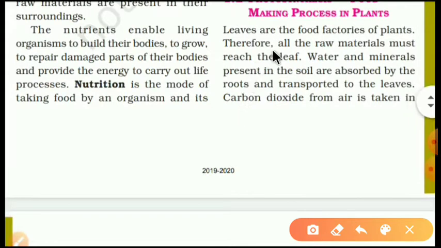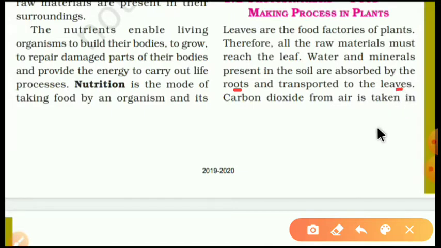Leaves are the food factories of plants. So our first question, we come to know that leaves are the food factories of plants. Therefore, all the raw materials must reach the leaf, isn't it? Water and minerals present in the soil are absorbed by the roots and transported to the leaves.